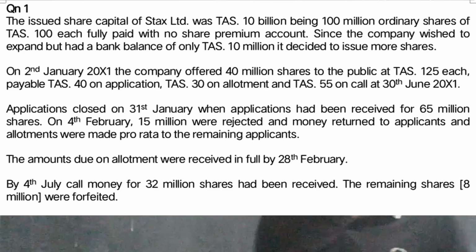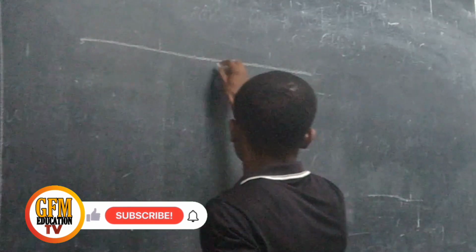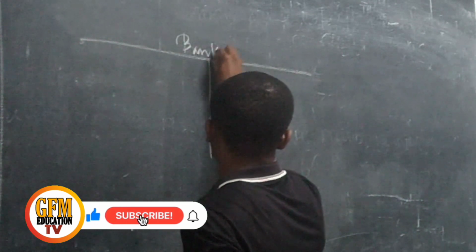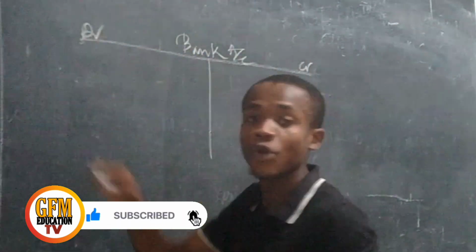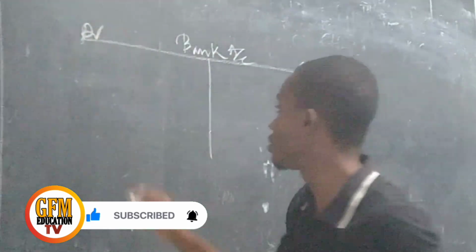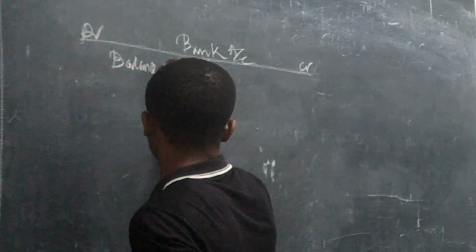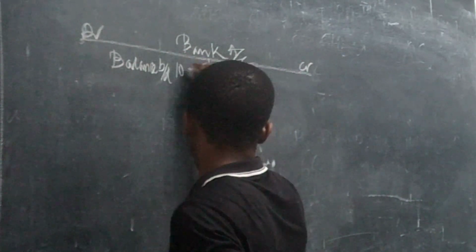You want to know how we're going to do it? Let's go. The first account to be opened in the company is called bank account. We were told that there was a balance of 10 million.